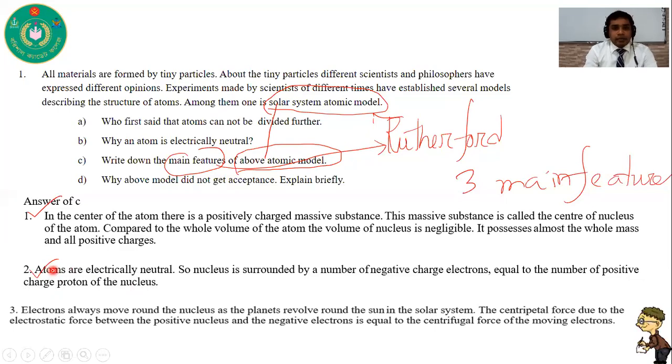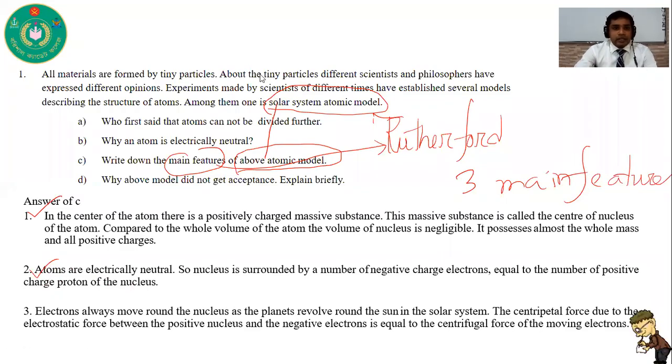And the third postulate or third main feature is electrons always move around the nucleus as the planets revolve around the sun in the solar system. If this is an atom and this is the center, electrons will move around the nucleus.